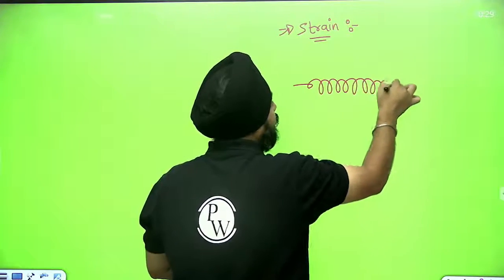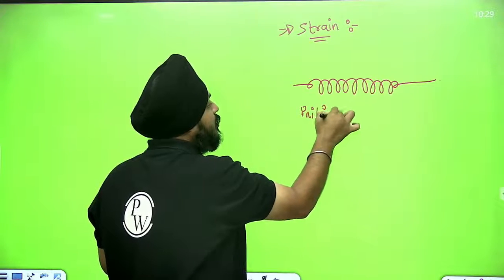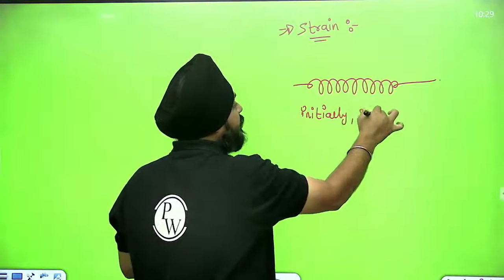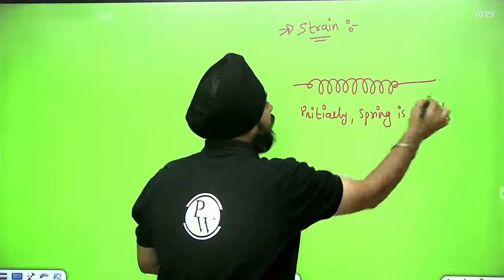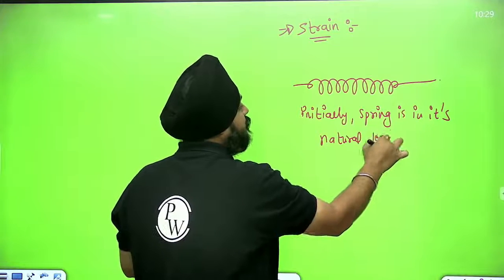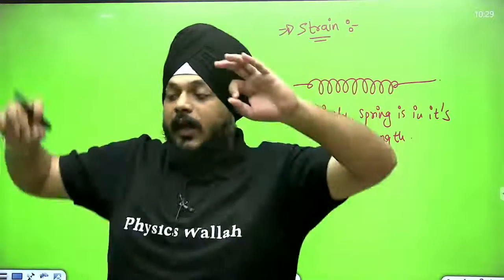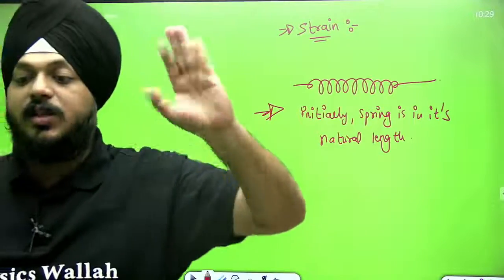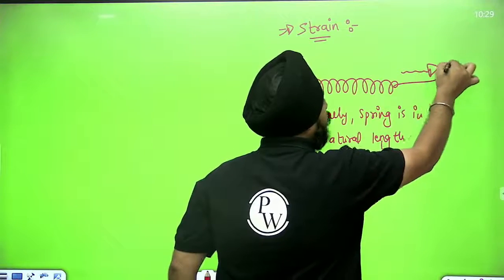Spring. Initially, the spring is in its natural length. Now, suppose an external force is applied to it.